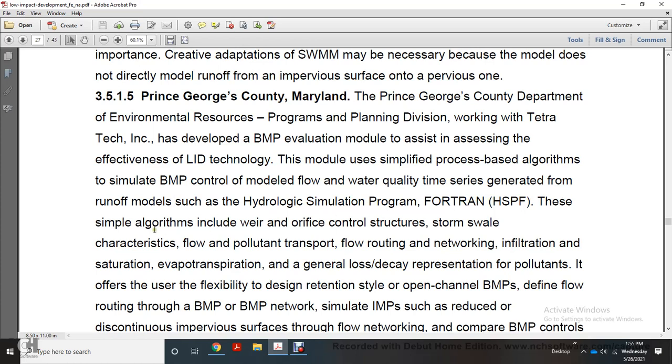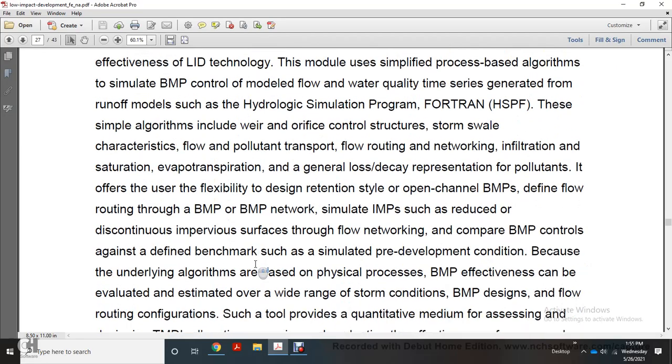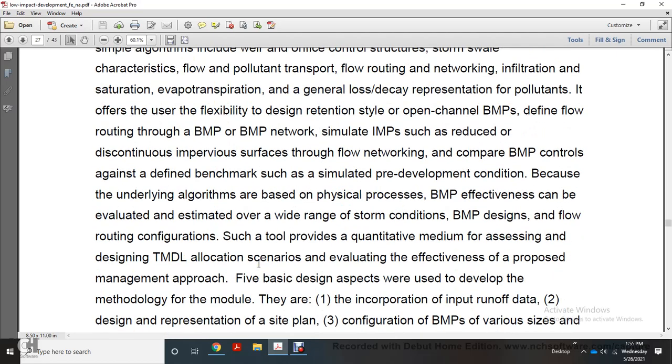HSPF. These simple algorithms include control structures, storm, soil characteristics for the flow, pollutant transport, flow rating network, infiltration, saturation, evapotranspiration, general loss decay, and representation for pollutants, and other offers you the flexibility to design retention, swales, open channel, best management practice, define flow routing over the best management practice or best management practice network, and simulate the integrated management practice such as reducing the disconnected impervious sources.